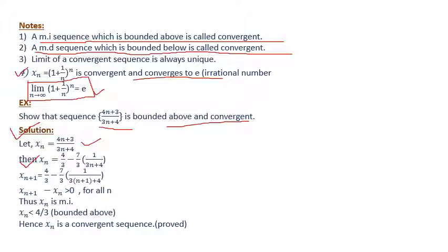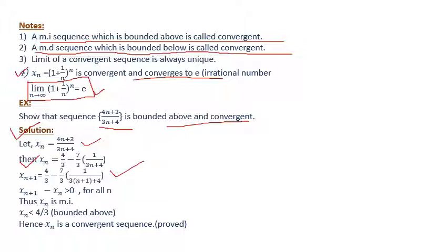And next, xn plus 1 equals 4 by 3 minus 7 by 3 of 1 by (3(n plus 1) plus 4). Just replace n by n plus 1. So xn plus 1 minus xn is greater than 0.